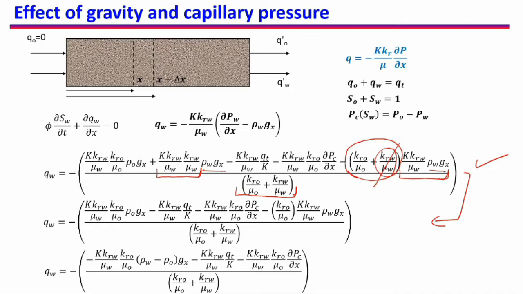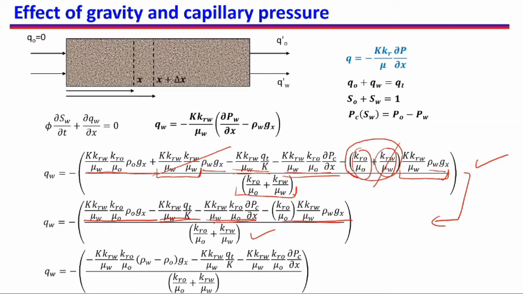I am cancelling this whole thing with this whole thing. So now this quantity is there, this quantity should not be there, this quantity is here, this quantity is here, the gradient of capillary pressure PC is here, and KRO by mu O is also here, and in the denominator I still have the same quantity. That is the only thing that I am doing.